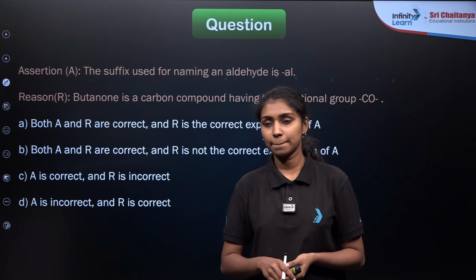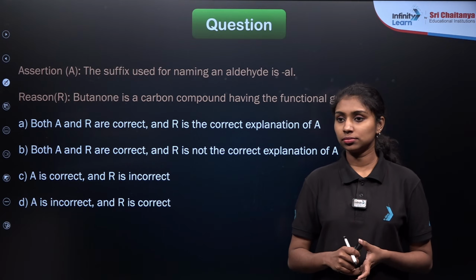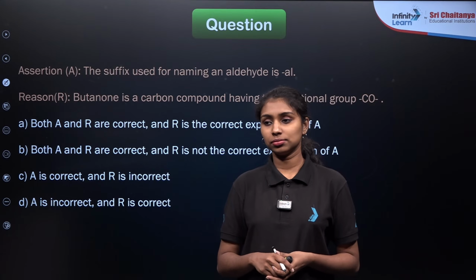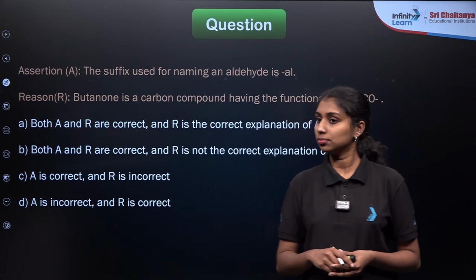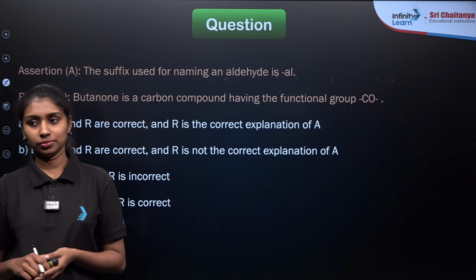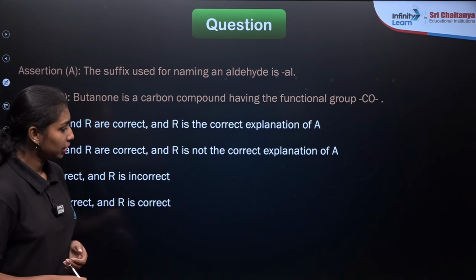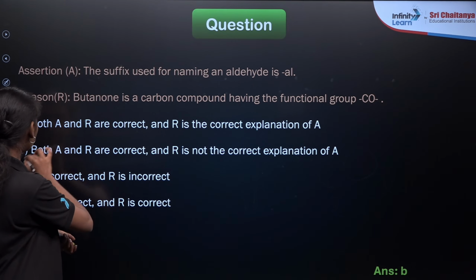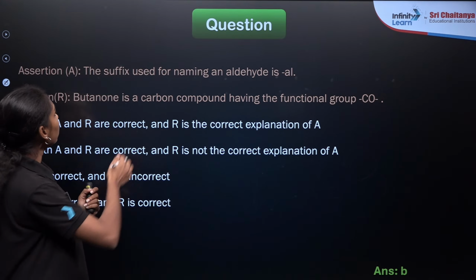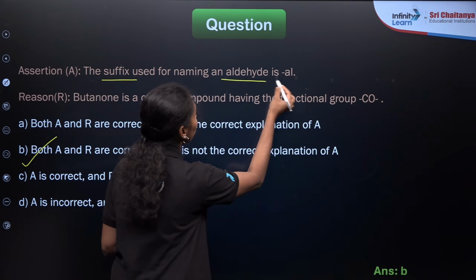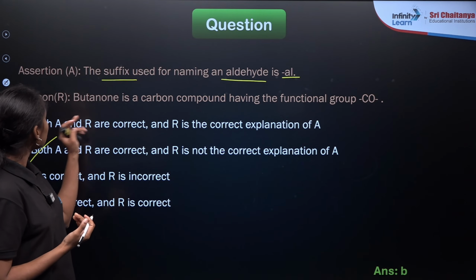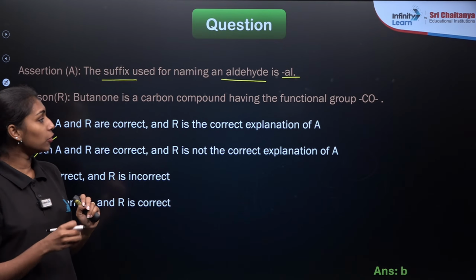Okay, what will be the answer? Okay, I didn't get any answer from your side. Let me explain. Option B will be the correct answer. Both assertion and reason are correct, but R is not the correct explanation, right? If you are asking about the assertion part, the suffix for the aldehyde group, we already know, is Al. It will be ethanal, methanal, depending upon the carbon compounds, right? Then the reason is given here: butanone is a carbon compound having the functional group CO.